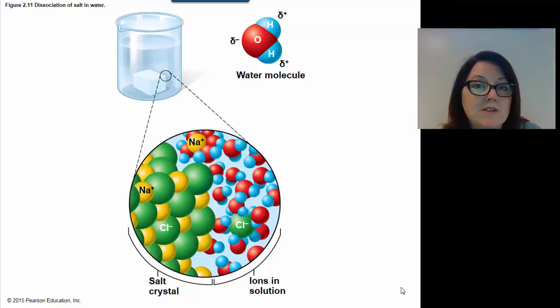Now, when we talk about water, we need to talk about the concept of hydrophobic and hydrophilic. So you've heard the term phobic before, as in fearing, right? Maybe you're arachnophobic. So hydrophobic means water fearing. Hydro is water, whereas hydrophilic means water loving. So some substances love to mix with water and some substances do not. So hydrophilic substances are substances that like to mix with water. So salt is an example of a hydrophilic substance. It mixes well with water.